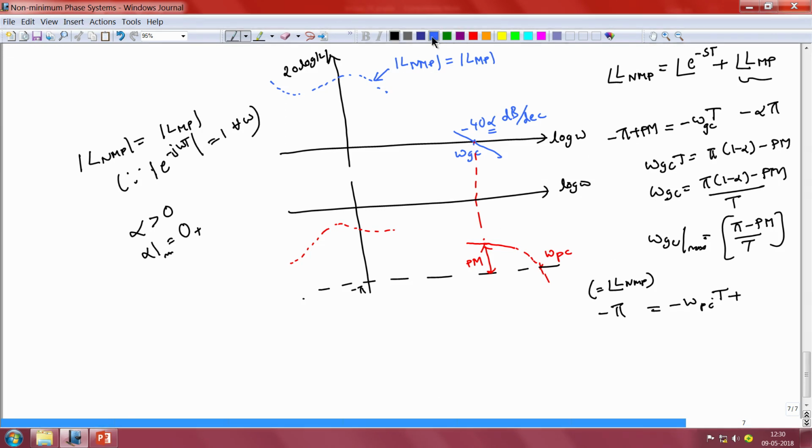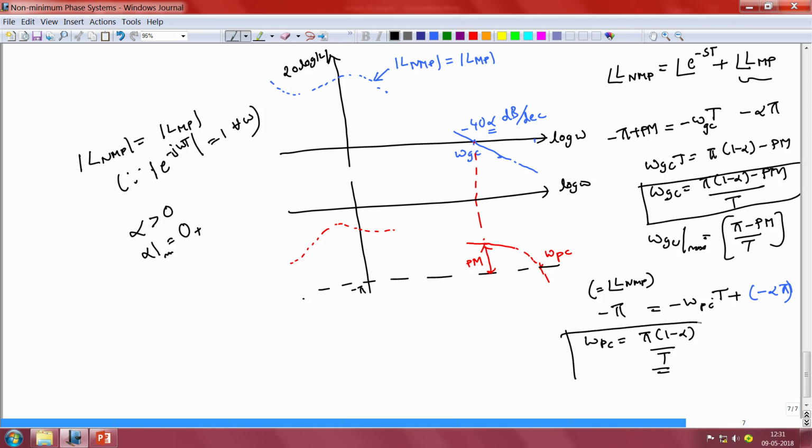If we assume that our loop gain continues down with the same rate, namely minus 40 alpha decibels per decade between the frequencies omega gc and omega pc, then the phase lag associated with LMP at omega pc is also going to be equal to minus alpha pi. Hence our omega pc would be given by pi times 1 minus alpha divided by capital T. So this is going to be the phase crossover frequency, and the earlier expression is the gain crossover frequency for a specified phase margin.